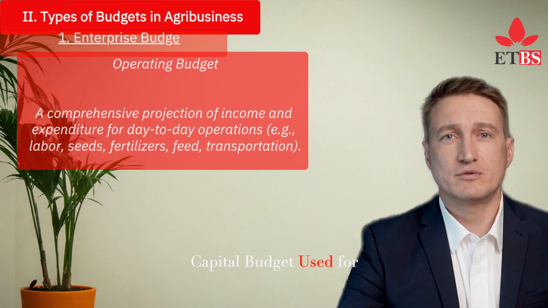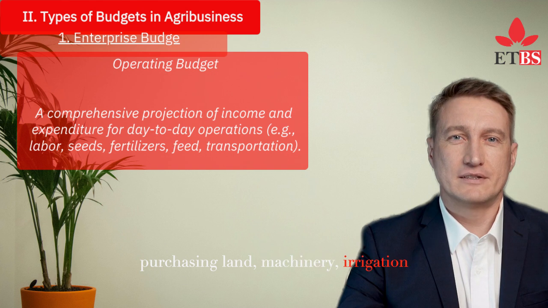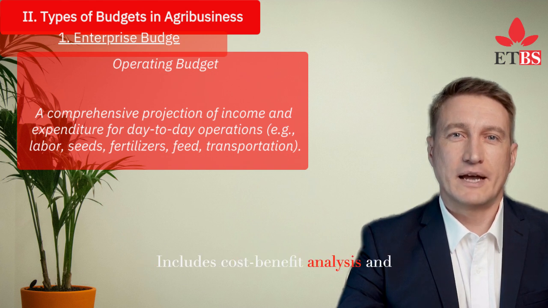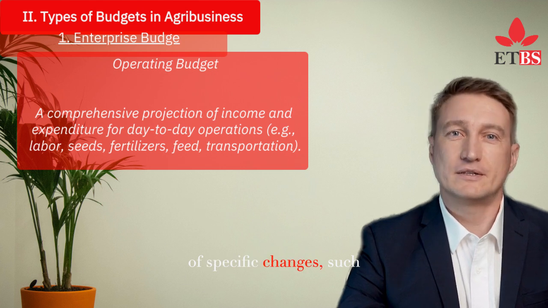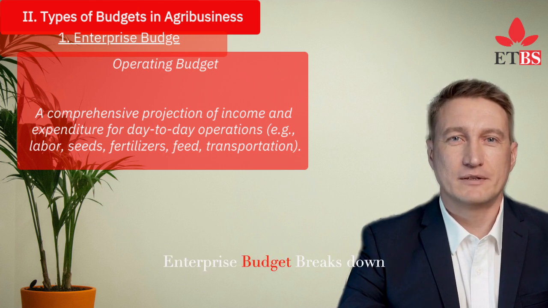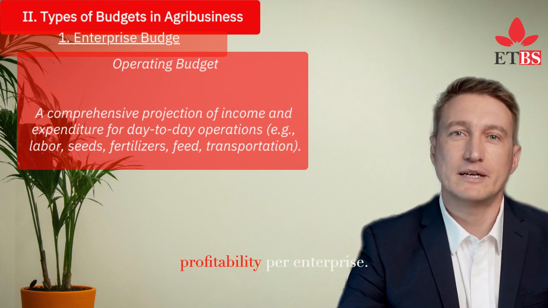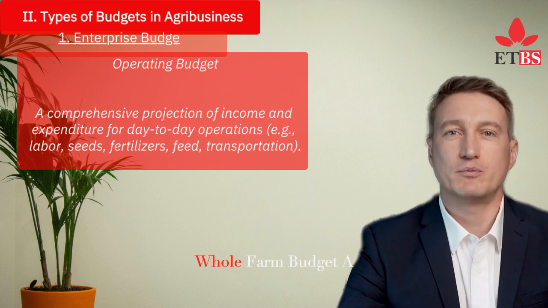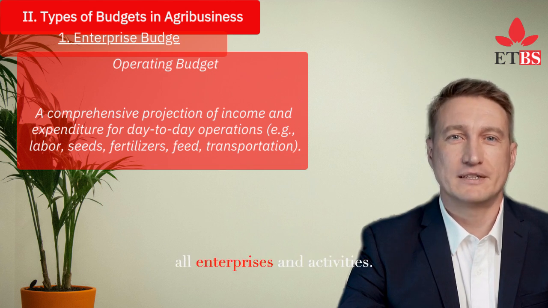Capital budget, used for long-term investment decisions, e.g., purchasing land, machinery, irrigation systems. Includes cost-benefit analysis and ROI projections. Partial budget focuses on evaluating the financial impact of specific changes, such as introducing a new crop variety or technology. Enterprise budget breaks down each income-generating activity, e.g., poultry versus cassava production, to assess profitability per enterprise. Whole farm budget, a complete financial plan for the entire farm, combining all enterprises and activities.